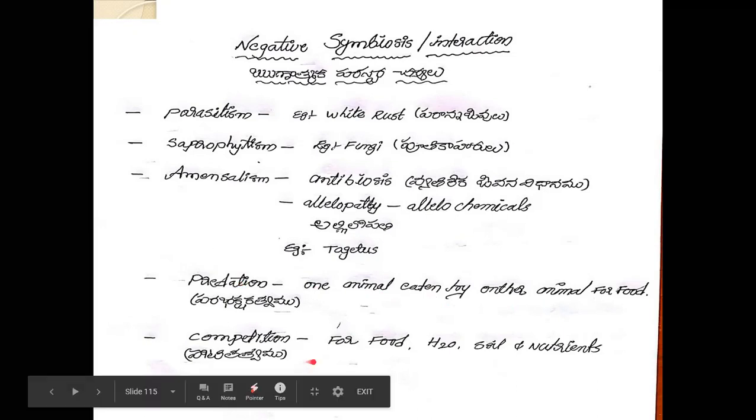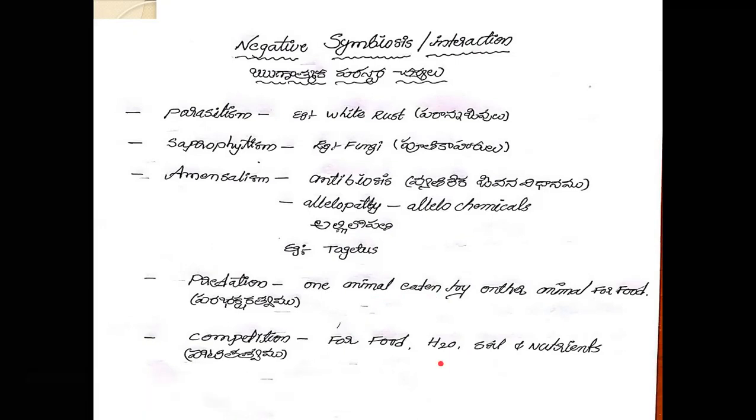Competition: competition for food, water, soil and nutrients. For example, we cultivate different types of plants and supply water and nutrients to them. The plants in healthy condition first absorb the minerals and water from the soil.